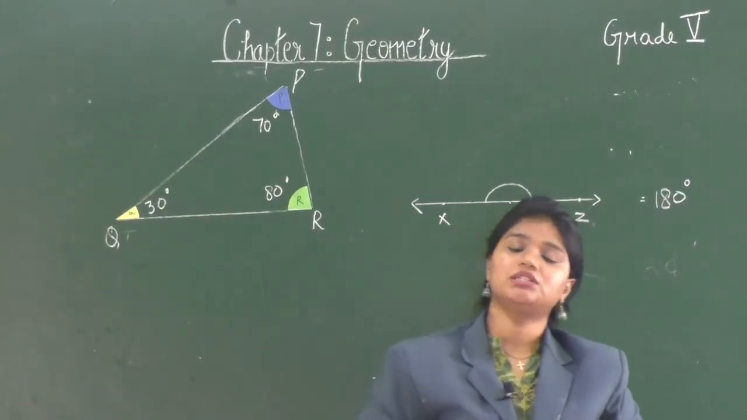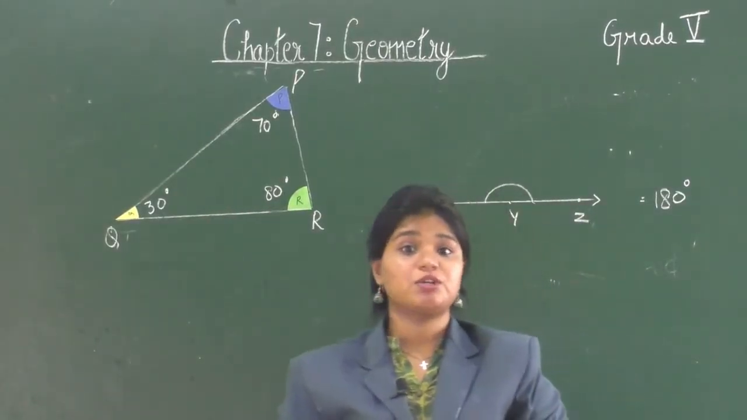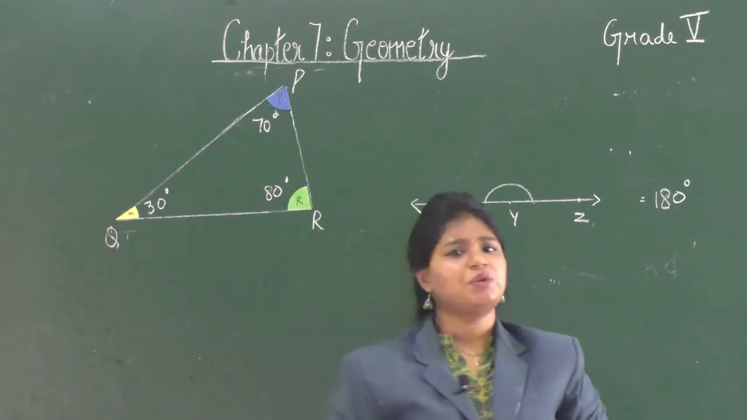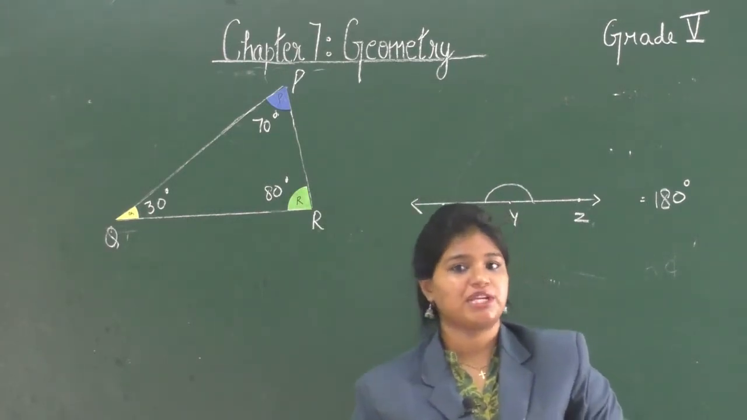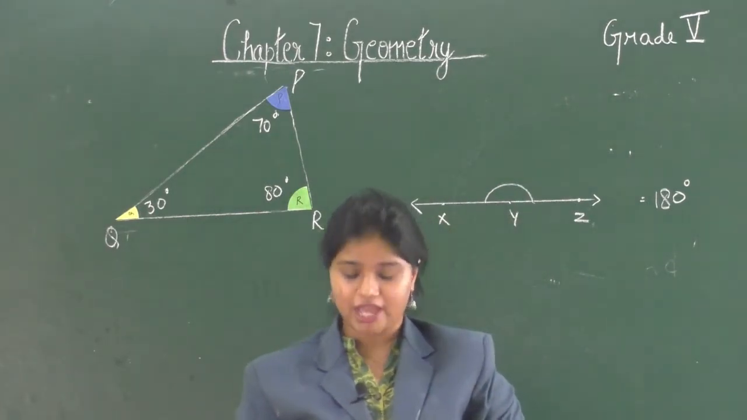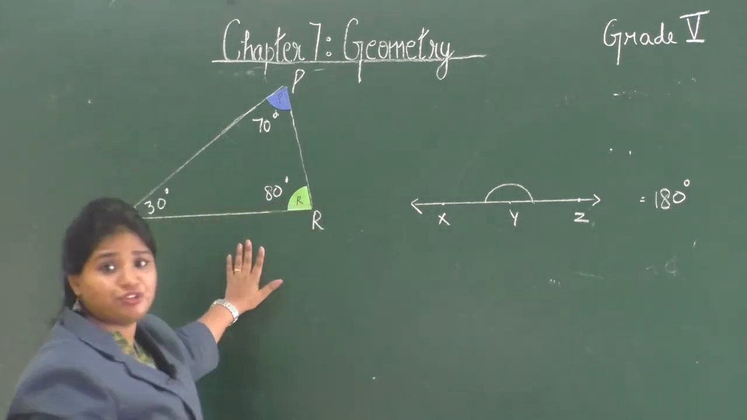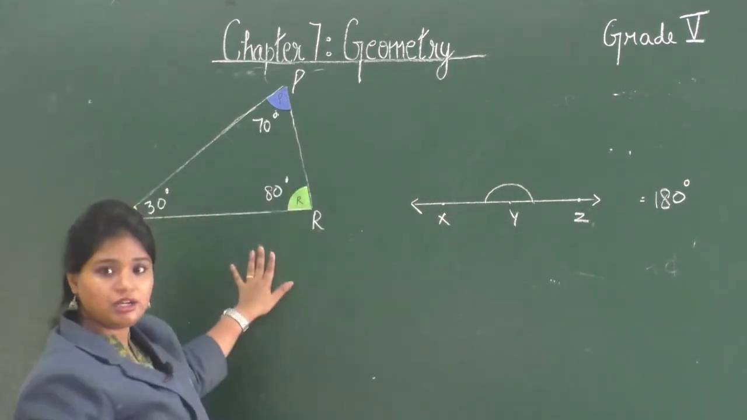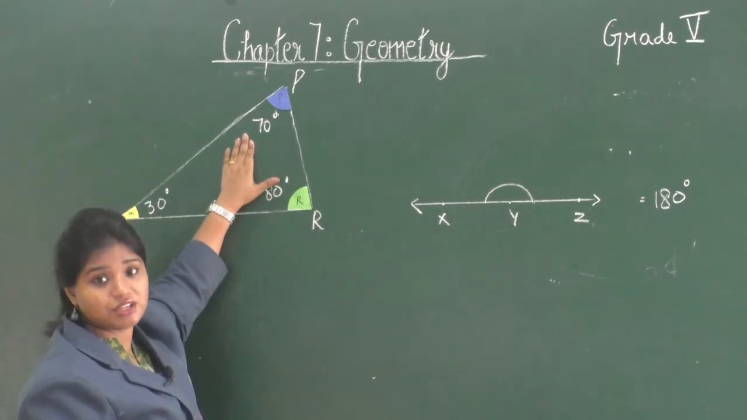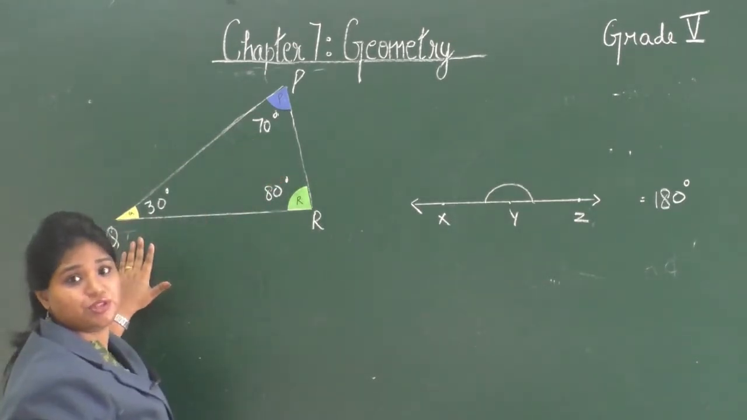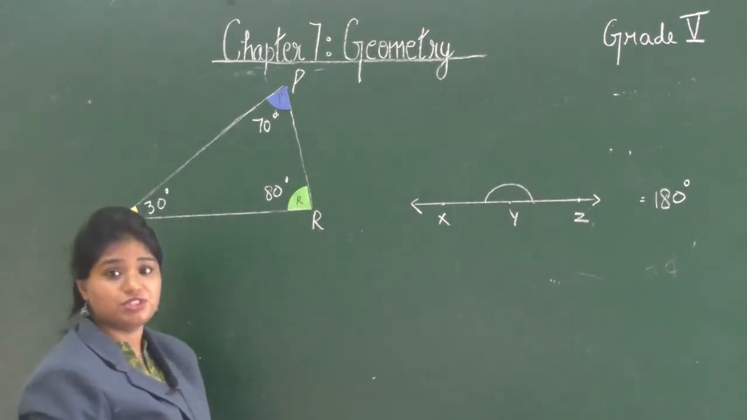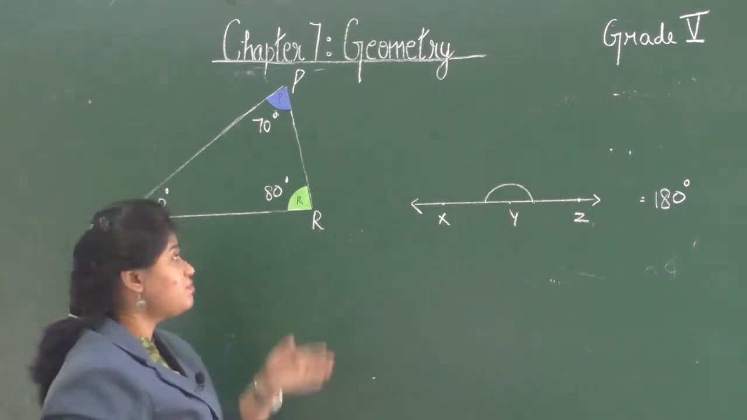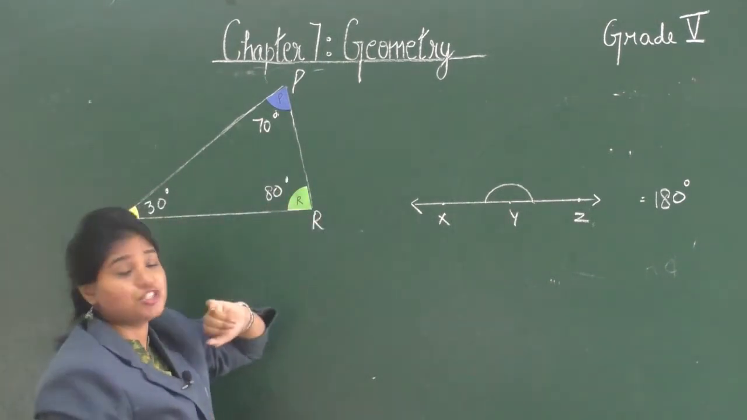In the beginning we learned about straight angle, that is equal to 180 degree. Now let's form a link between the straight angle and the angles of a triangle. Here we have drawn a triangle PQR. Angle P is equal to 70 degree, angle Q is equal to 30 degree and angle R is equal to 80 degree. Now let's place these angles upon this straight line.